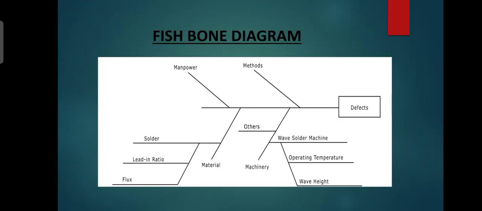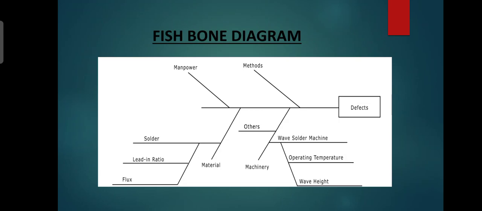This diagram is the fishbone diagram, Ishikawa diagram or cause and effect diagram. It shows the defect and the inefficiencies of work, methods, manpower, machinery and material, and these can be subdivided into people, process, plant and place.